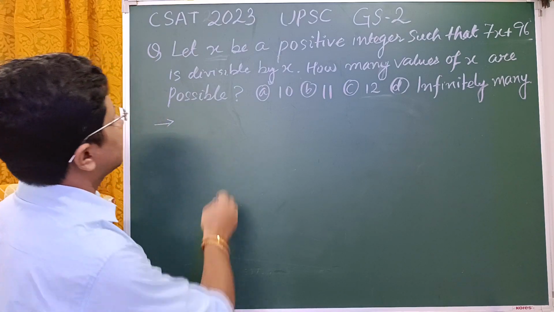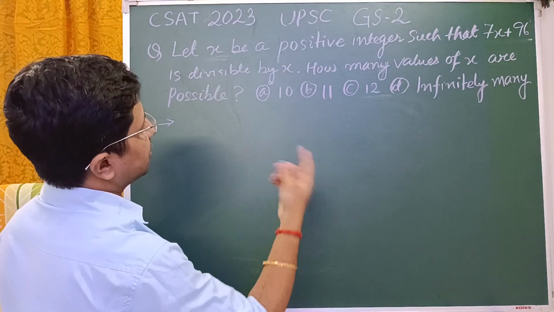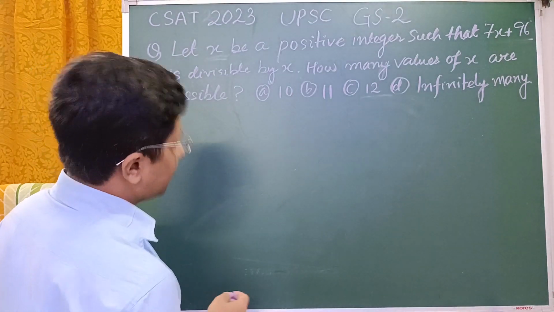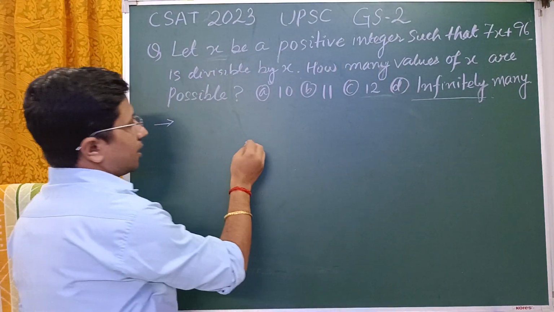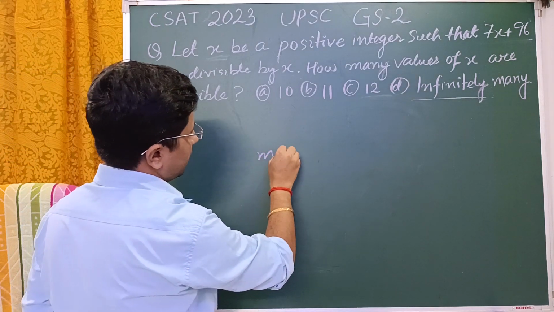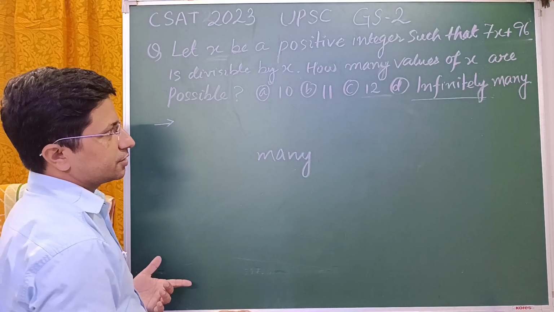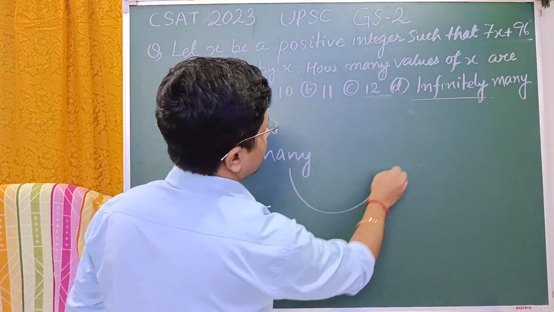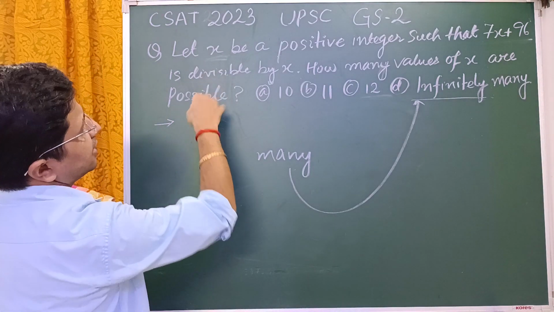The first trap is that in a hurry we may assume that x may be any number, which is true, but here the word is "infinitely many". As we usually use "many" in our day-to-day life, a number with no restriction can lead us to the conclusion, that is D, that x can assume any number.